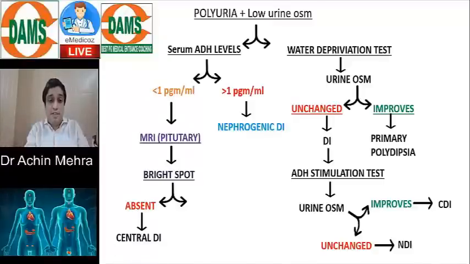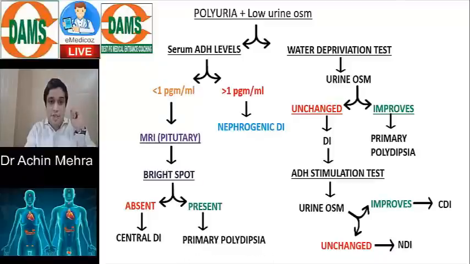That means it's a case of what? Central diabetes insipidus, lacking ADH hormone or deficiency of ADH. If the bright spot is present, then it means that the posterior pituitary is functioning. Just now, for some reason, the threshold for ADH release has gone up. That is a case of primary polydipsia, right?